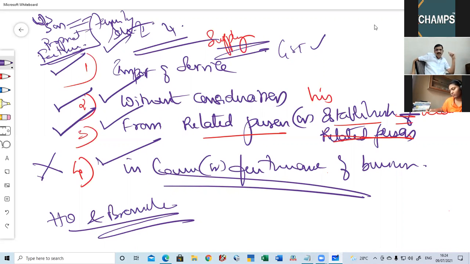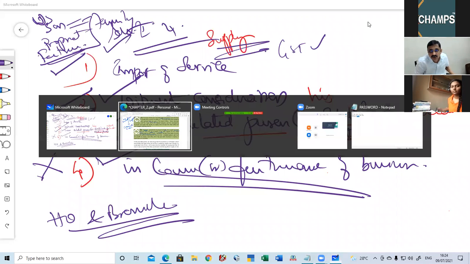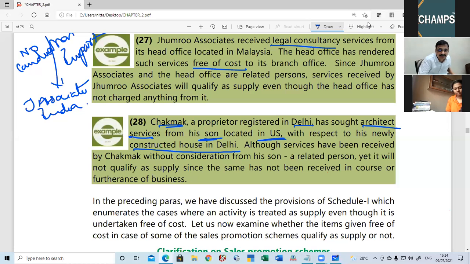If it is for the purpose of construction of the house, it is not in course or furtherance of business. Thereby, one of the conditions failed, so the entire point will fail, and this is not a supply. That you should understand. So it will not qualify as a supply since it is for construction of house. That you should understand. Okay.